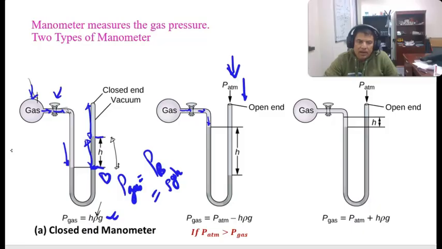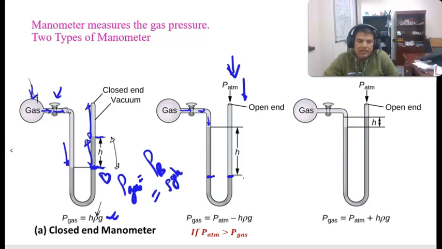So initially this was the initial level, and after that, since atmospheric pressure is more than the gas pressure, atmospheric pressure will win and press that down.